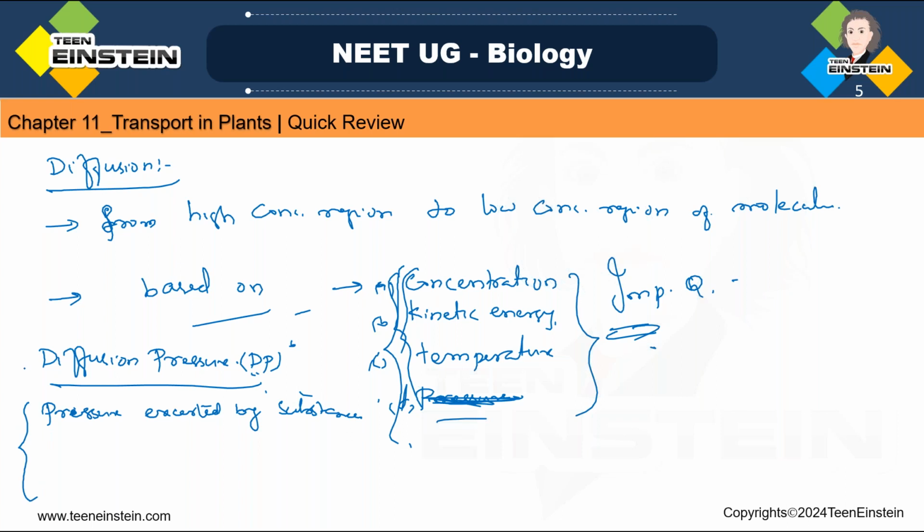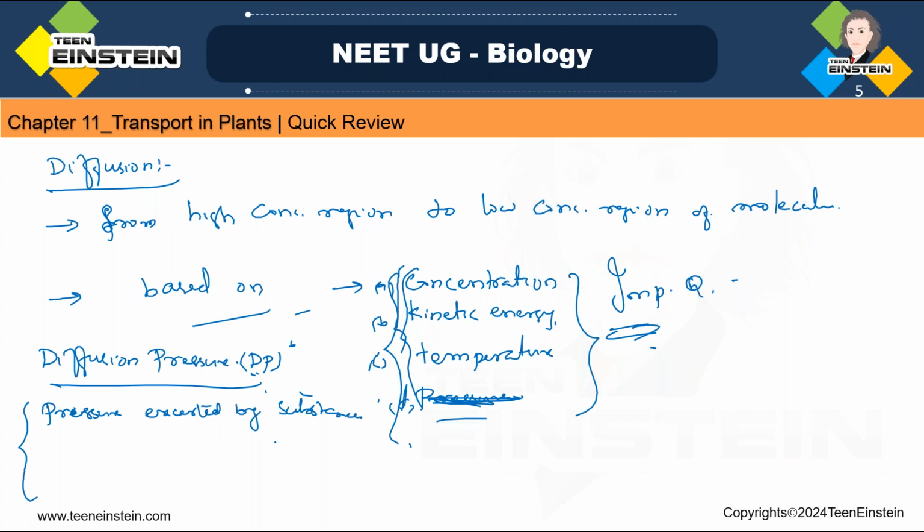Here is another question: what is diffusion pressure? The pressure exerted by the substance due to the tendency of its particles to diffuse is called as, options you will get.